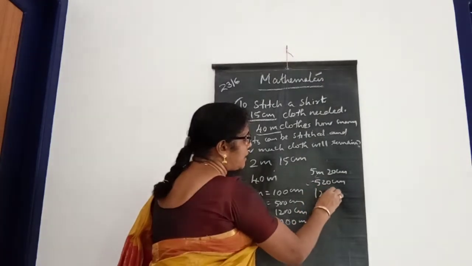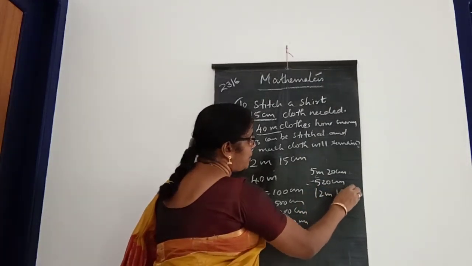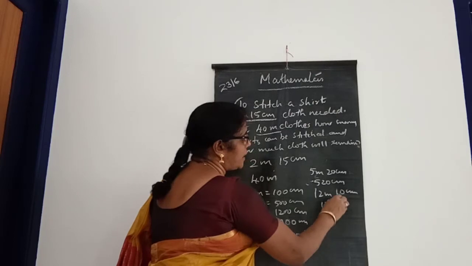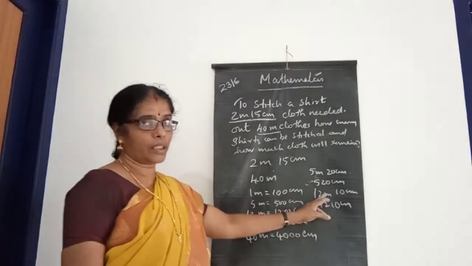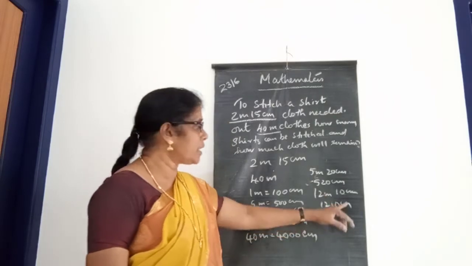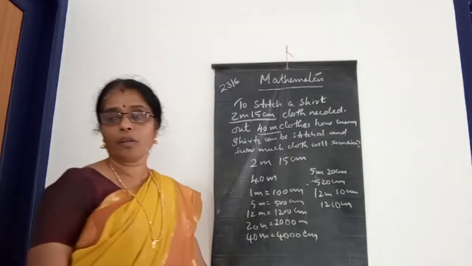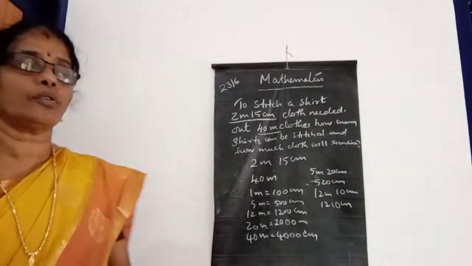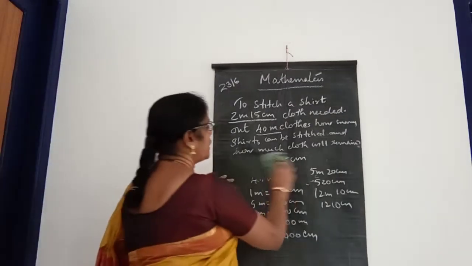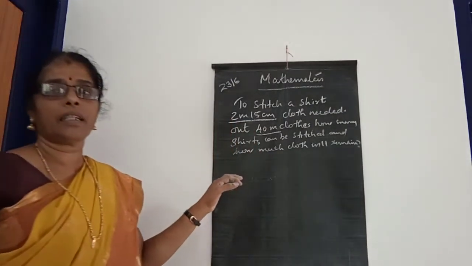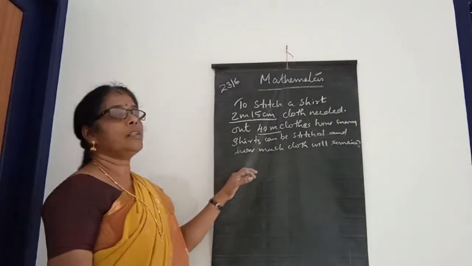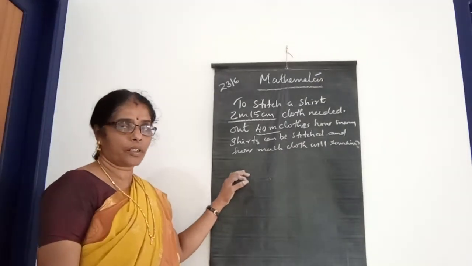Then 12 meter and 10 centimeter, that is 1200 plus 10, 1210 centimeter. Okay, then you have to convert meter into centimeter and after that you can divide, isn't it? Then see how many shirts you can make with that 40 meter.